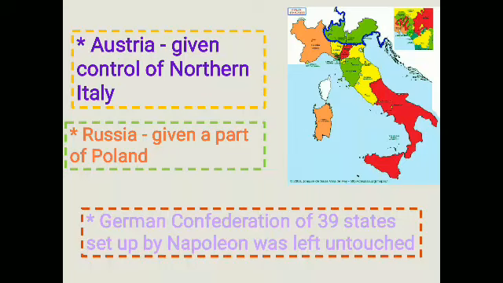The Bourbon dynasty restored its power in France. France was deprived of its conquered territories. The Kingdom of Netherlands, which included Belgium, was set up in the north, and Genoa in the south, for preventing French expansion in future. Prussia was given new territories, including a portion of Saxony. Austria got control over northern Italy. Russia got Poland, and the German Confederation of 39 states, set up by Napoleon Bonaparte, was not changed.